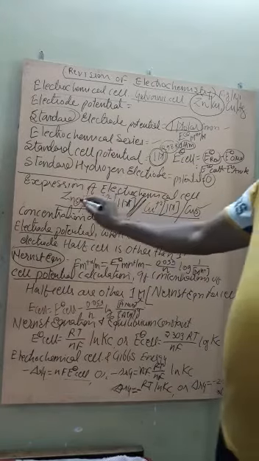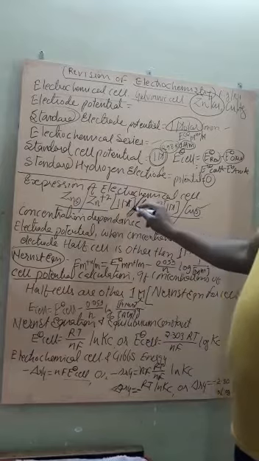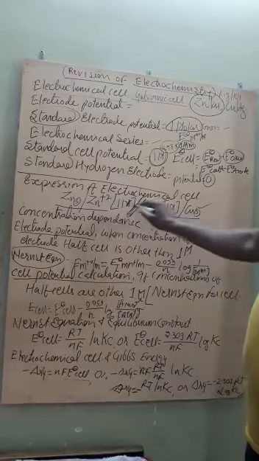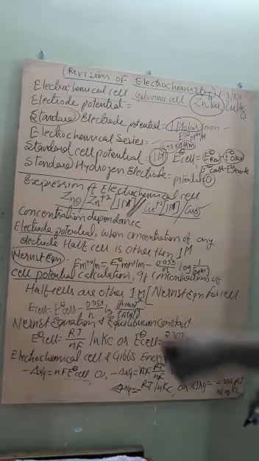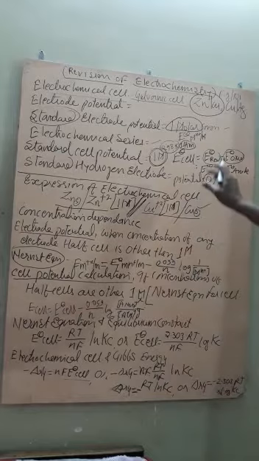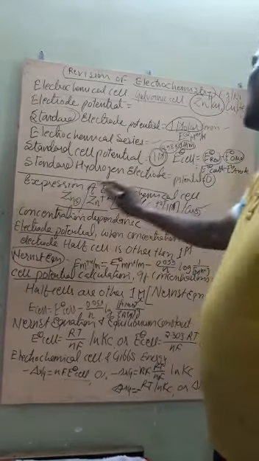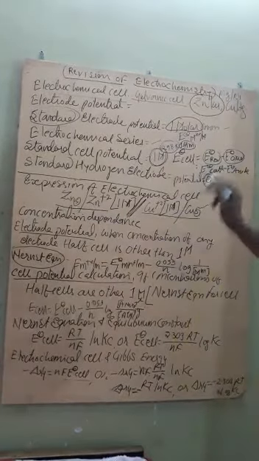Here the zinc metal is dipped in zinc sulfate solution of 1 molar concentration and the half cell is connected by this electrode and this electrode. Therefore again there is 1 molar concentration, that is standard condition, and the copper electrode is attached to it. Now we can change the species, but remember, this side oxidation, this side reduction.